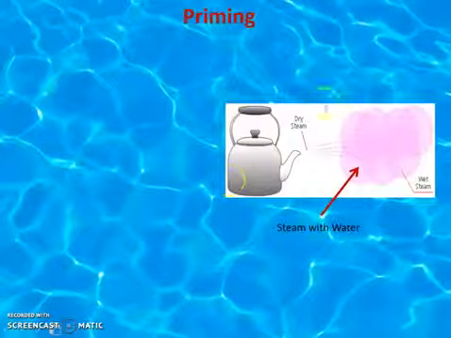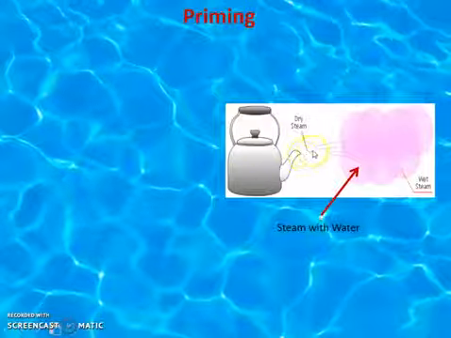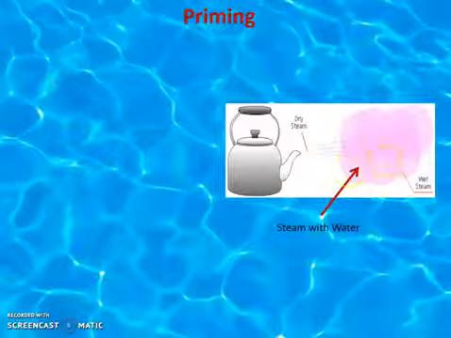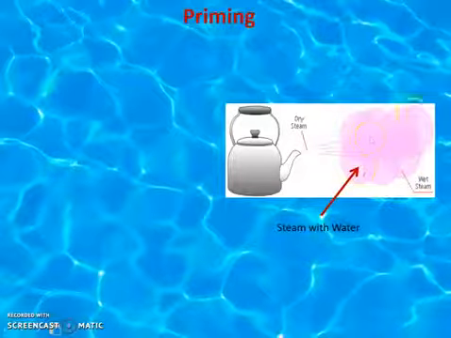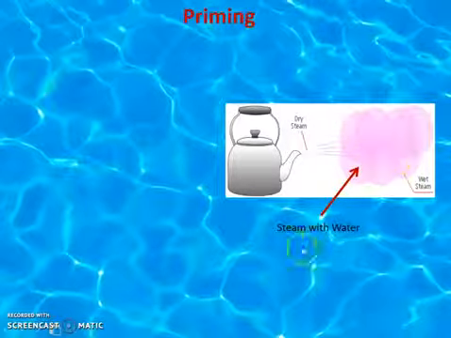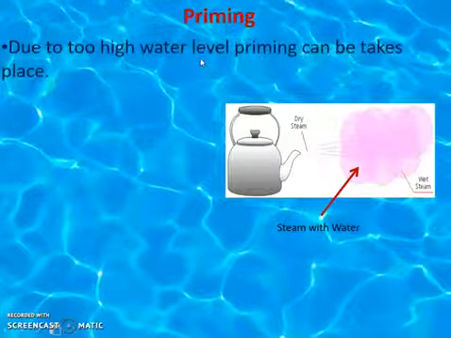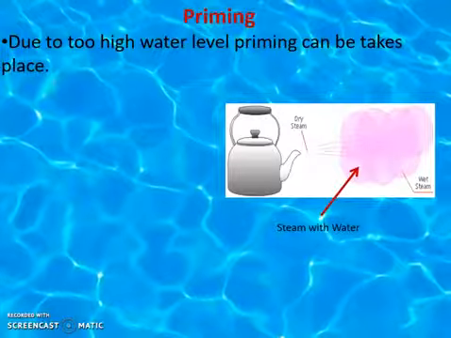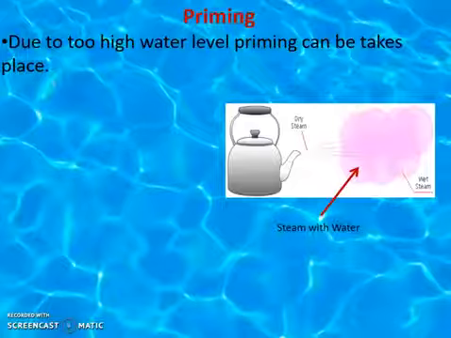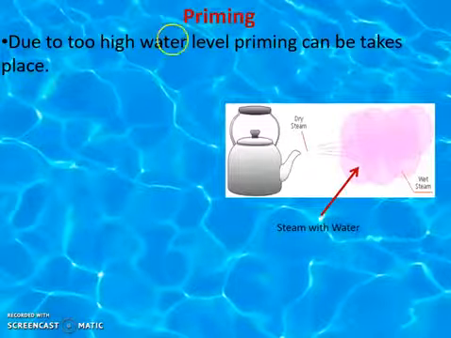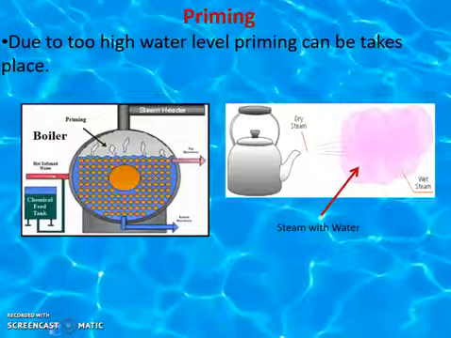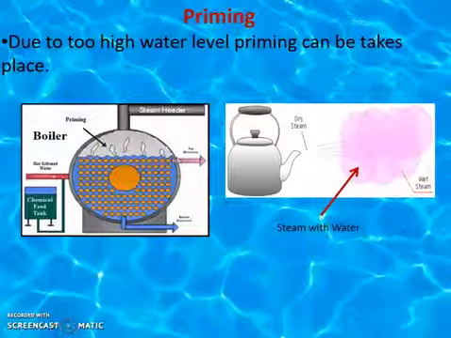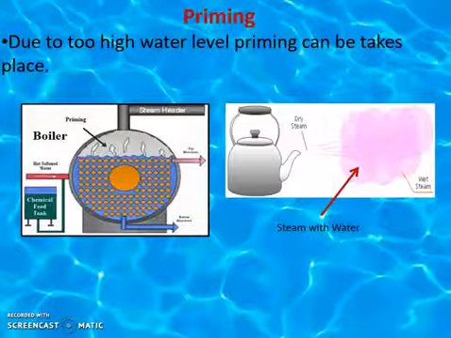You see the picture. This is a kettle, and when the steam is coming out, if that steam is wet in nature, if that steam is along with the water droplets, then that is called priming. It is due to the high level of water in a boiler. So priming can take place due to the high water level, or due to uneven boiling. If you suddenly increase the temperature of the boiler, it may cause priming in the boilers.